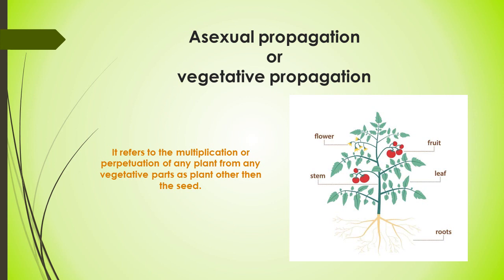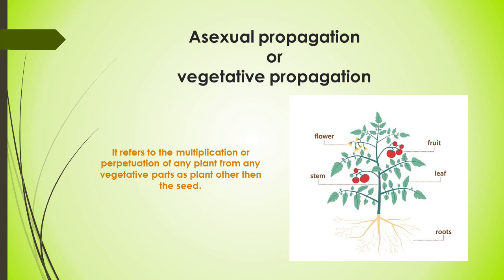Flower is considered the reproductive part of the plant. That's how seed is the result of reproduction, and by the seed sexual propagation occurs, and vegetative propagation occurs by any part of the plant other than seeds.